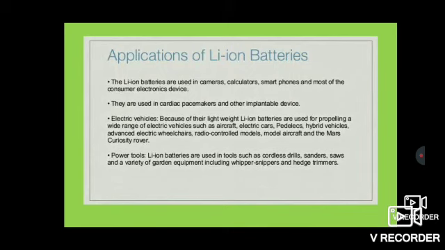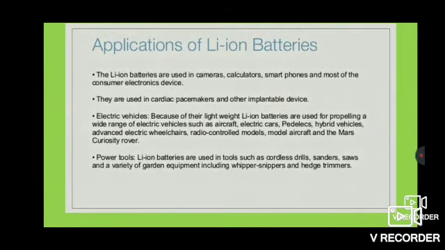Then applications of lithium ion batteries. The lithium ion batteries are used in cameras, calculators, smartphones and most of the consumer electronic devices. They are used in cardiac pacemakers and other implantable devices. Now recently it is most used in electric vehicles. Because of their lightweight, lithium-ion batteries are used for propelling a wide range of electric vehicles such as aircraft, electric car, pedelecs, hybrid vehicles, advanced electric wheelchairs, radio-controlled models, model aircraft and the Mars Curiosity rover.